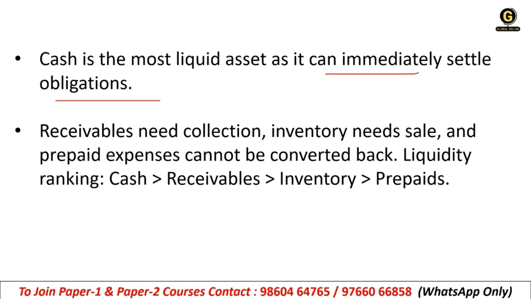Receivables need collection, inventory needs sale, and prepaid expenses cannot be converted back. Correct. So the liquidity ranking is: cash is greater than receivables, receivables are greater than inventory, and inventory is greater than prepaids. That is the cycle: cash, receivables, inventory, prepaids. So when cash is more liquid, these things can be done very easily.